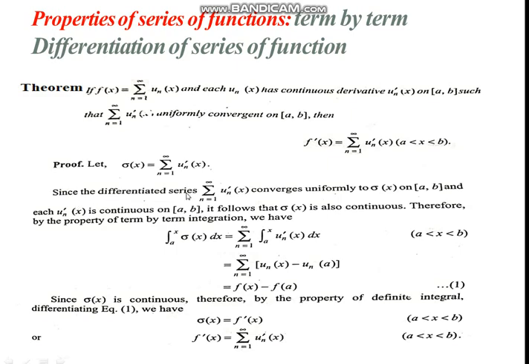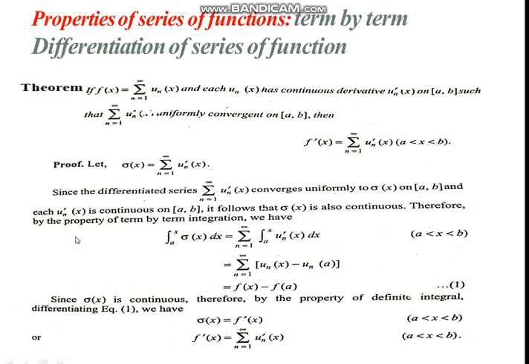Since the differentiated series summation u_n'(x) converges uniformly, as given in the problem, and it converges to sigma(x) on closed interval [a, b], and each u_n'(x) is continuous on closed interval [a, b], it follows that sigma(x) is also continuous, because the series of continuous functions always converges to a continuous function. So this function is also continuous.